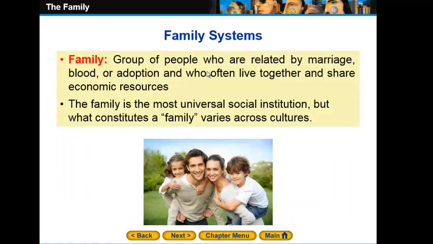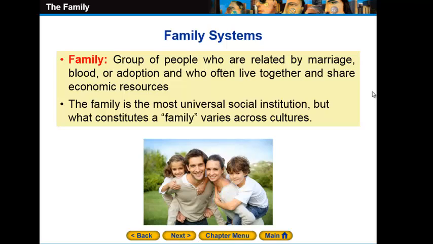We can say that a family is a group of people who are related by marriage, blood, or adoption, and who often live together and share economic resources. This will be the typical definition of the family, a group of people living together. The term family, here is its definition.